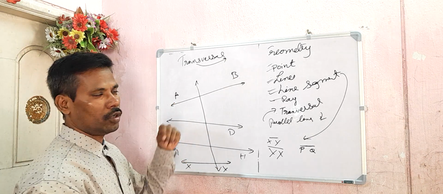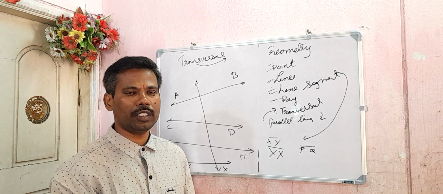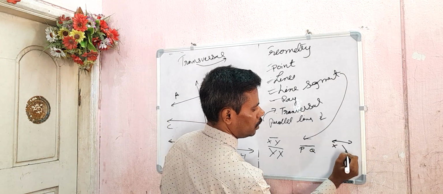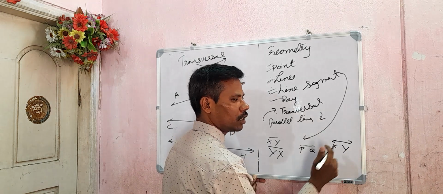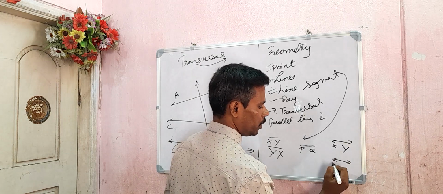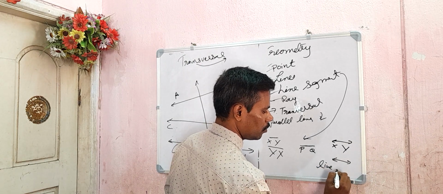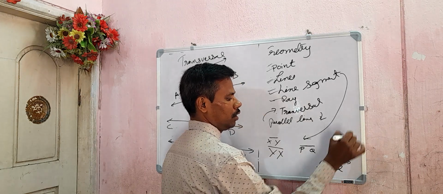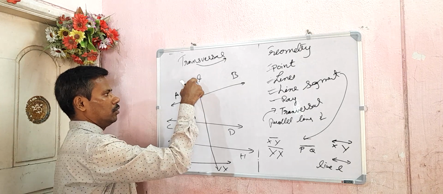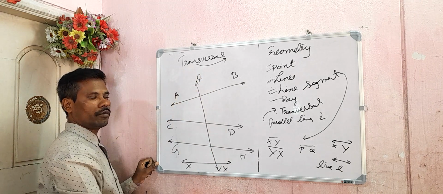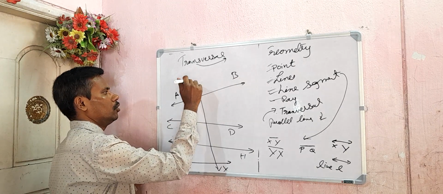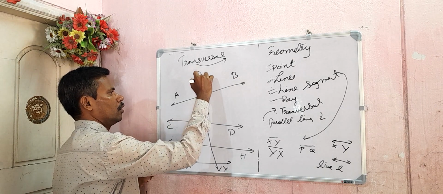And I forgot to mention, lines are also denoted by small letters. For example, think that line XY is there. This can also be written simply with a small letter. You can say line L. Instead of writing XY every time, you can write it as small letter L. So I want to denote it as H.